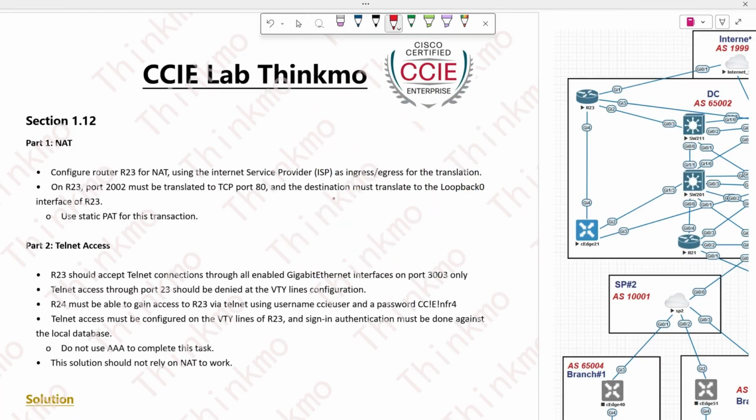Alright, today we'll continue discussing the CCIE LAB requirements, specifically 1.2 and 1.12. These requirements are very straightforward and consist of two parts. The first part is NAT and the second part is Telnet. Let's look at the NAT requirement.